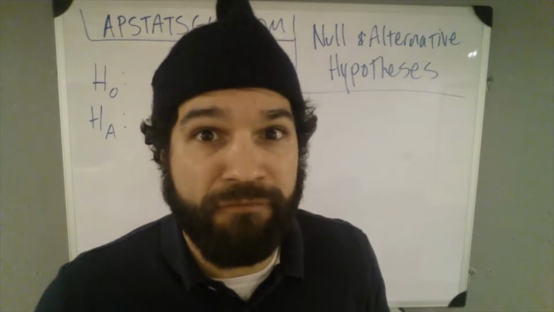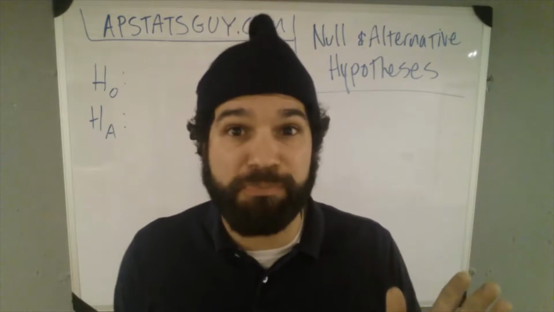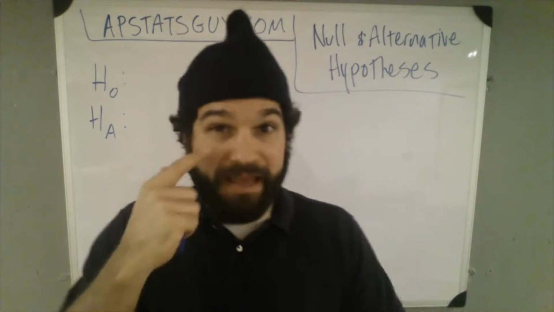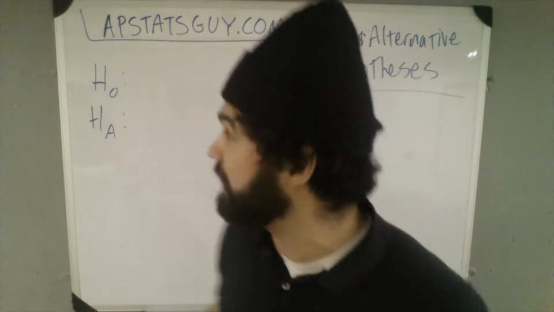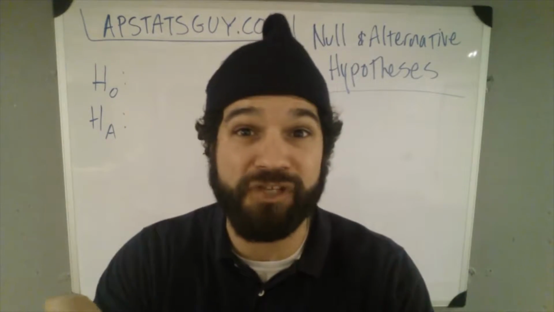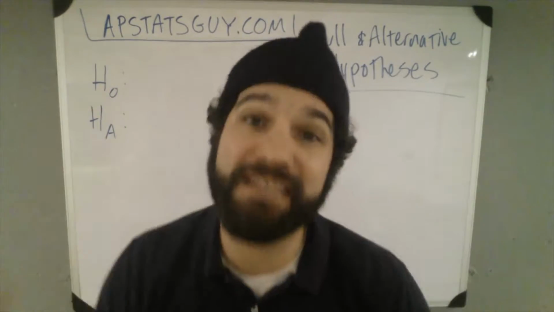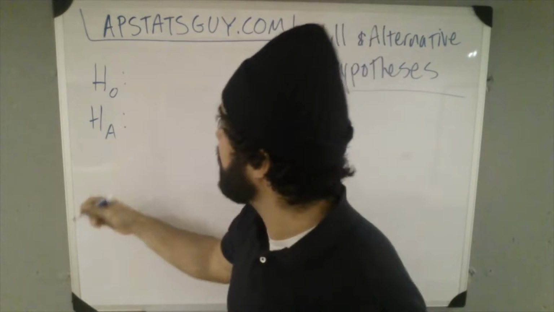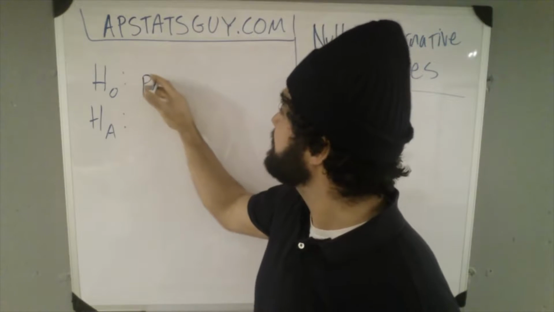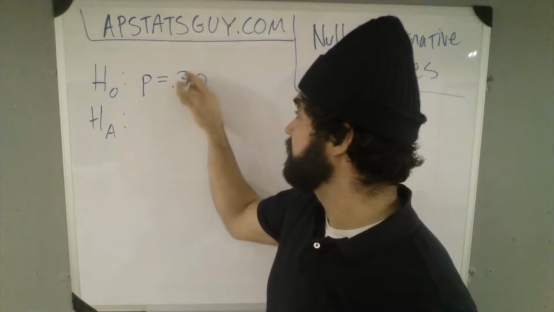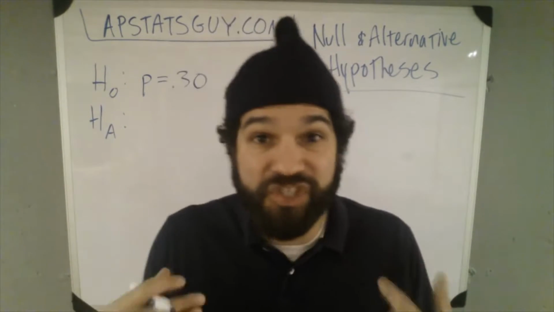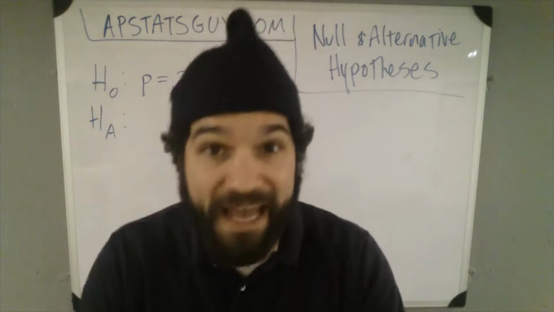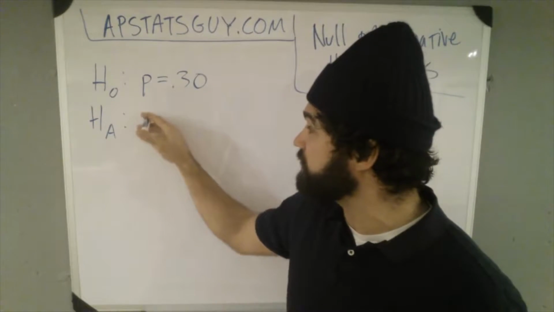Has the cheese preference changed or has cheese preference increased? Well, back in the day, I don't remember exactly, but like 30% liked cheese. So your null hypothesis is 30% still like cheese. And then you read at the end, it says, oh, has this increased? You want to prove it has increased. That's your alternative.